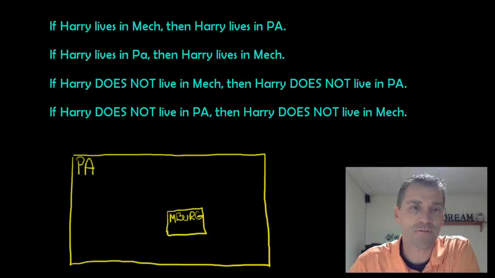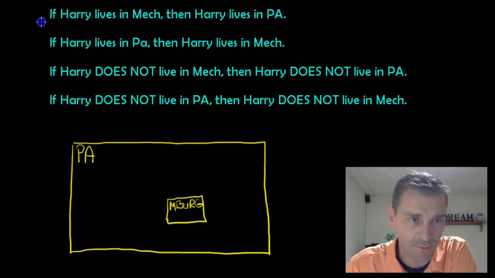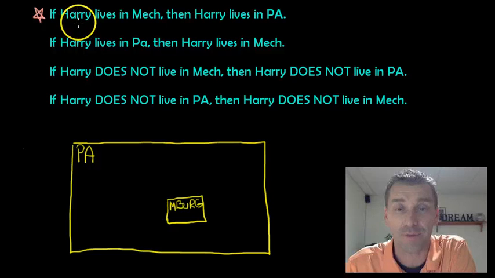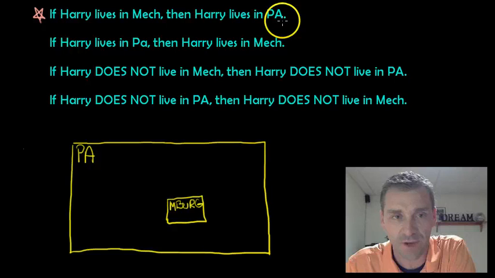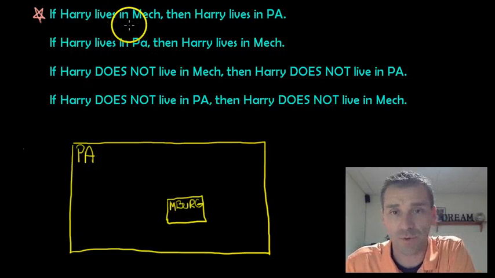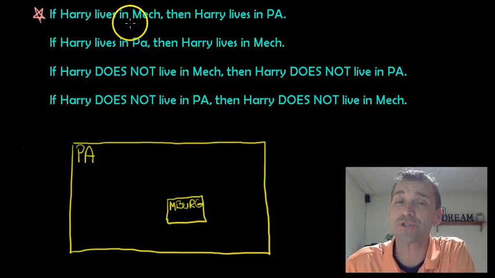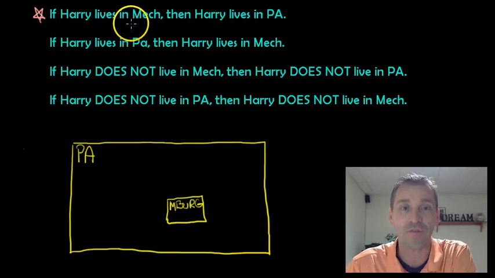What I want you to write down is the very first thing here that you see. Whoa, sorry, too far. This one here. Excuse me, I'll start it. So let's say that this right here says, if Harry lives in Mechanicsburg, then Harry lives in Pennsylvania. Now, for this example to work, I know that there's other Mechanicsburgs in the world. So let's just assume that our unbelievable little town of Mechanicsburg is the only one in the entire world. We are assuming that's true for this example to work.